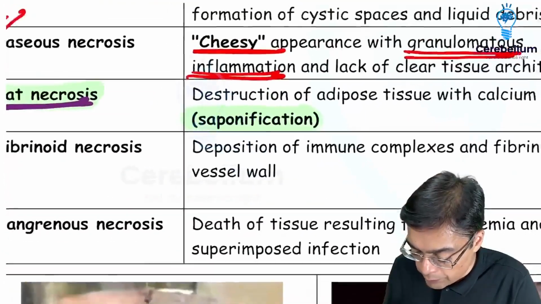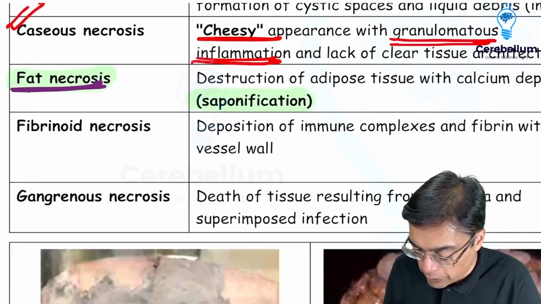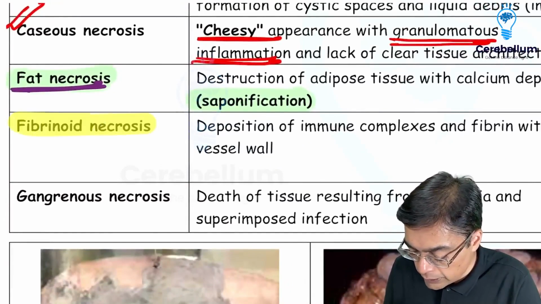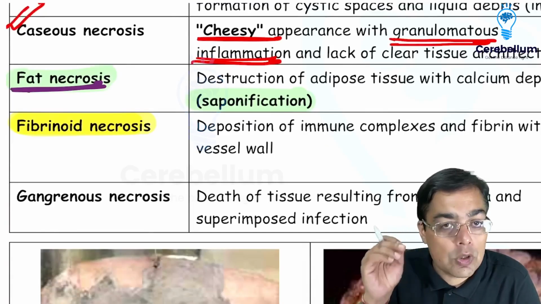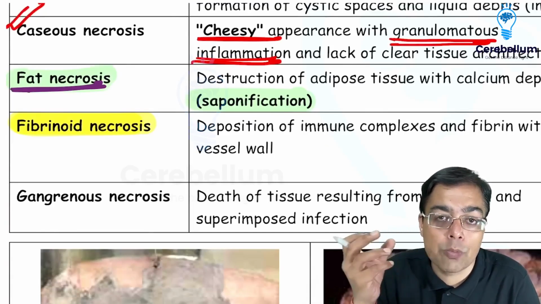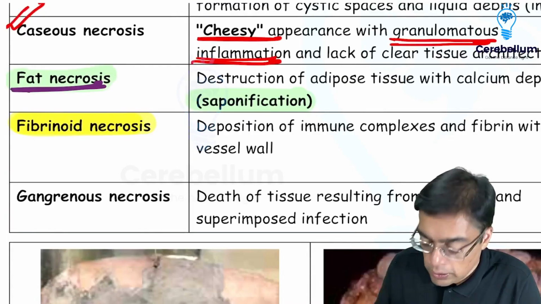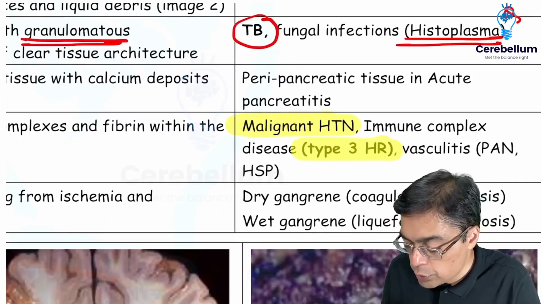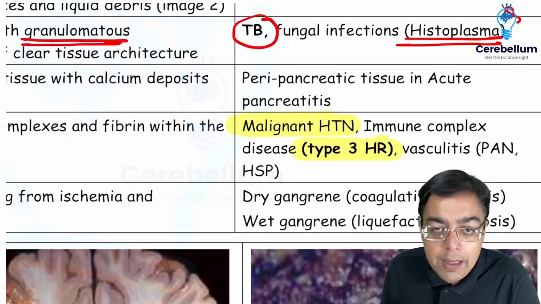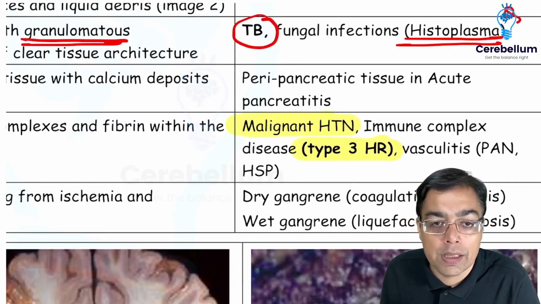Another important example of necrosis that we have to keep in mind is going to be fibrinoid necrosis. The moment we are thinking in terms of something like fibrinoid necrosis, we are thinking of a breach of a vessel, because of which immune complexes and the plasma proteins are going to leak into the vessel wall. And that's the reason why you would associate it in a patient suffering from malignant hypertension. You associate with immune complex disease and with certain examples of vasculitic disorder.